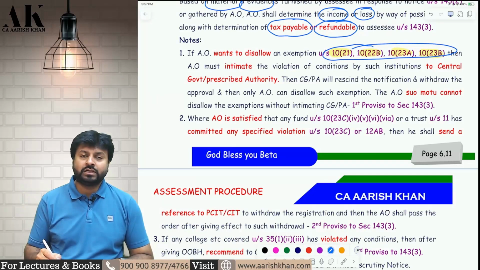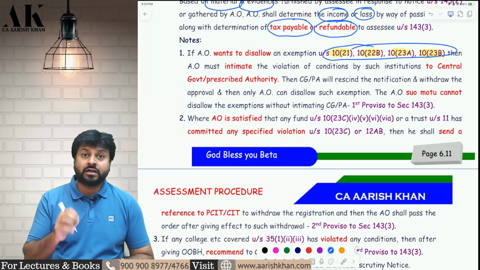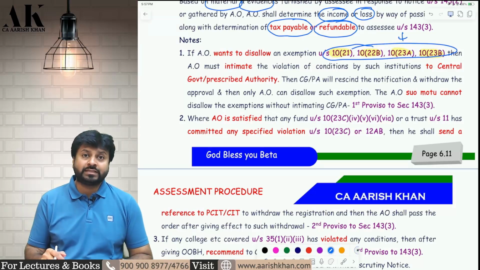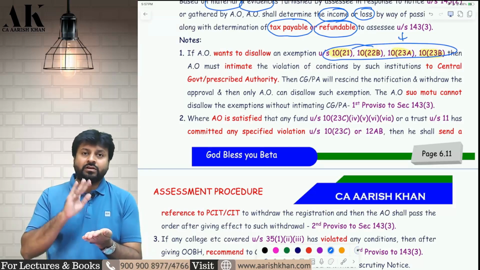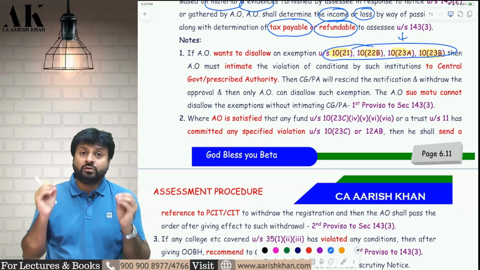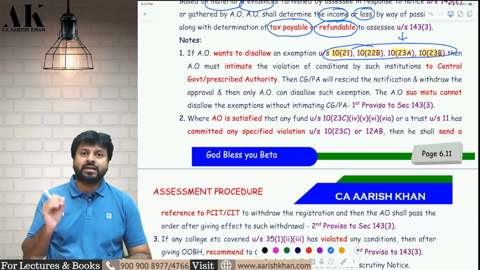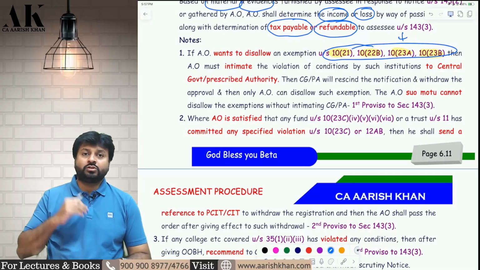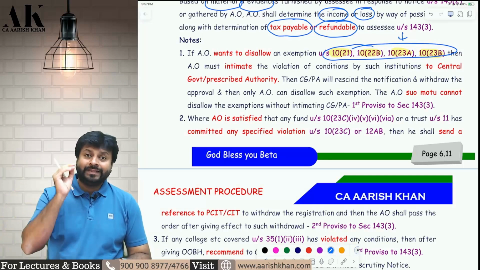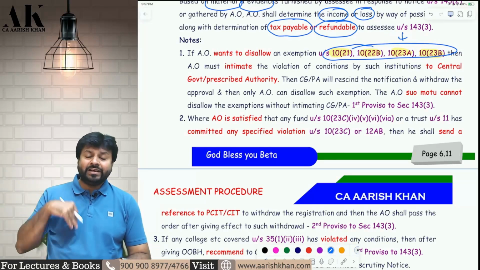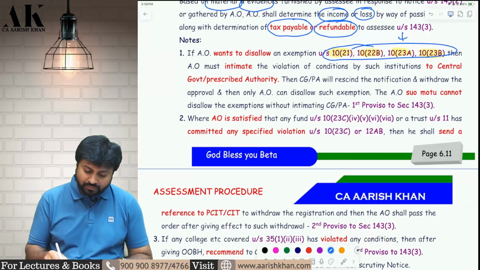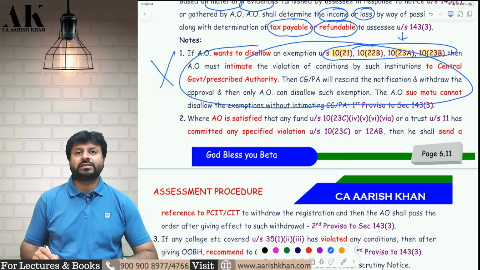After that the return will go to the assessing officer, and the assessing officer will start the assessment. Now during assessment, the AO finds that the assessee is not fulfilling all the conditions of the exemption. So the question is, can the assessing officer disallow the exemption? And the answer is a big no. In all these 3 provisos, the AO does not have suo motu power to disallow the exemption. If he finds that the assessee is violating any provision, he has to intimate that violation to the central government or prescribed authority. They will look into the matter and cancel the registration of the assessee. Then they will intimate the assessing officer, and the assessing officer will disallow the exemption. The moral of the story is, he does not have suo motu power to disallow such exemption.